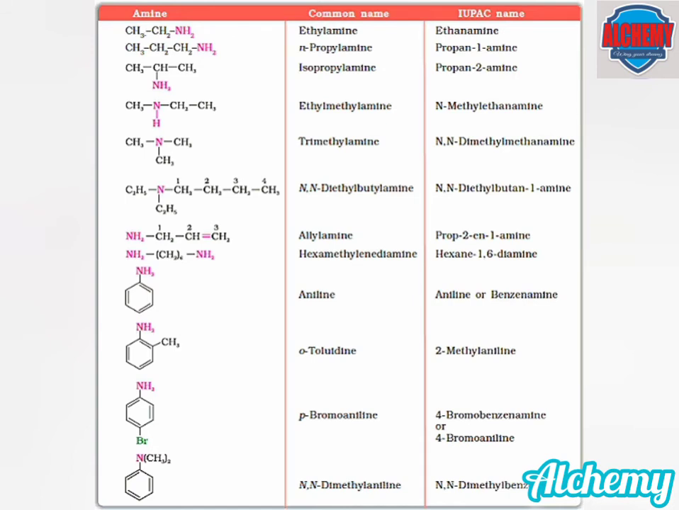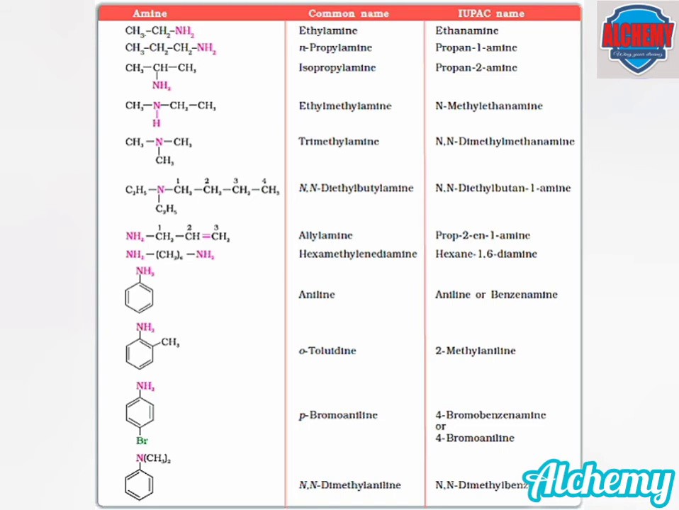The next compound is named as prop-2-ene-1-amine. In the next case, two amine groups are there, so it is named as hexane-1,6-diamine. In the case of aromatic amines or aryl amines, where one of the hydrogens is replaced by a benzene ring, it is called aniline or benzenamine.